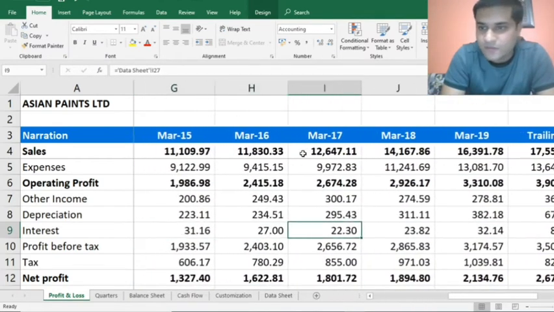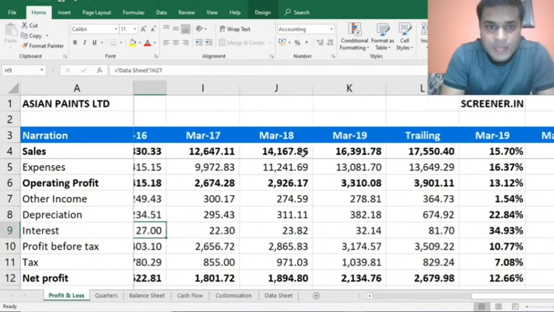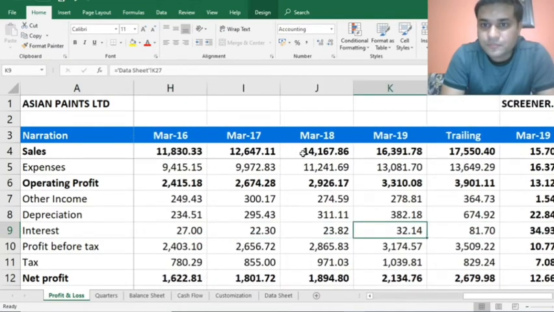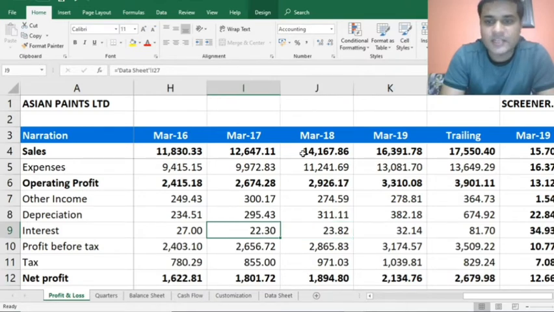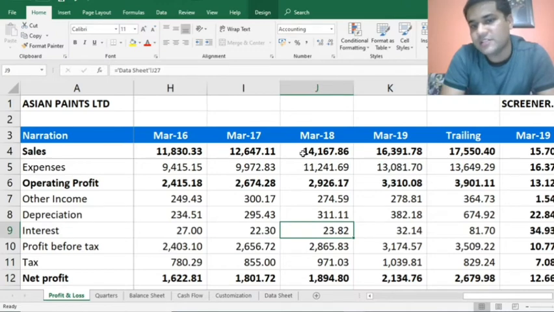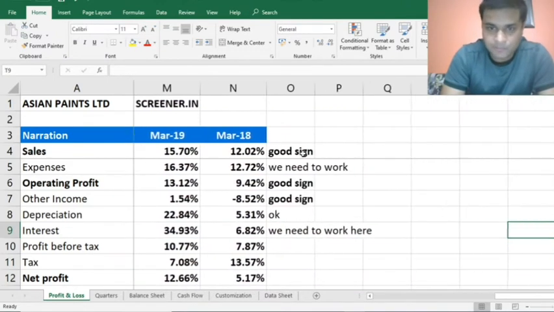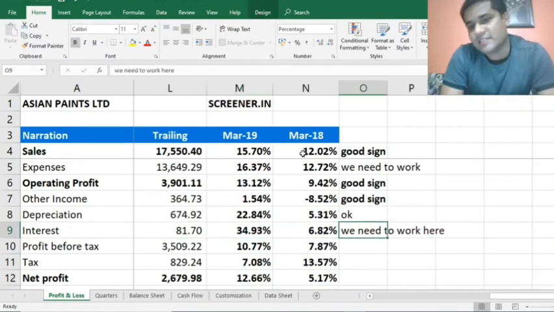If I look at the figures, 32.14 crore against 23 crore, and 23.82 crore against 22 crore. So here the interest has increased significantly. We need to see whether the company has taken additional loans which it has to service.